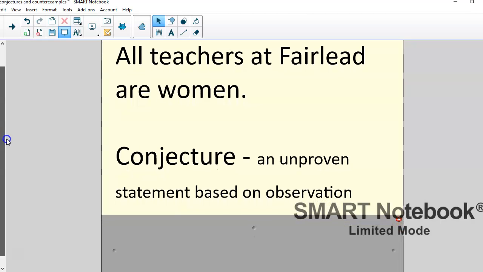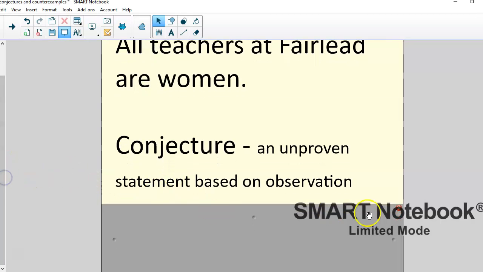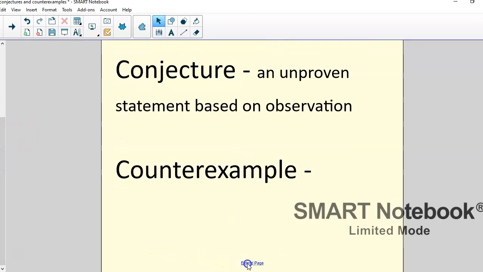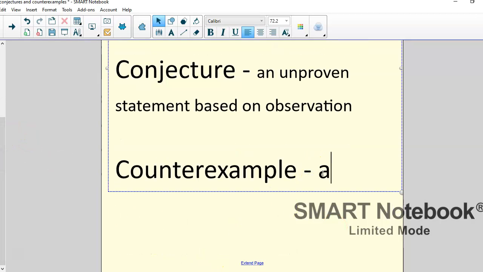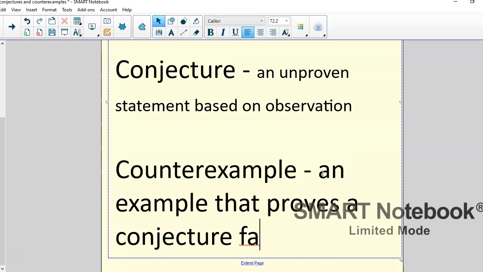So if you came into Fairlead and you never came out to the trailers and you just walked around and looked in all the classrooms, you might think, oh yes, all the teachers at Fairlead are women. And you might make that conjecture, which is an unproven statement based on observation. However, Mr. Blair is what we call a counterexample. And that is because he is an example that proves a conjecture false.